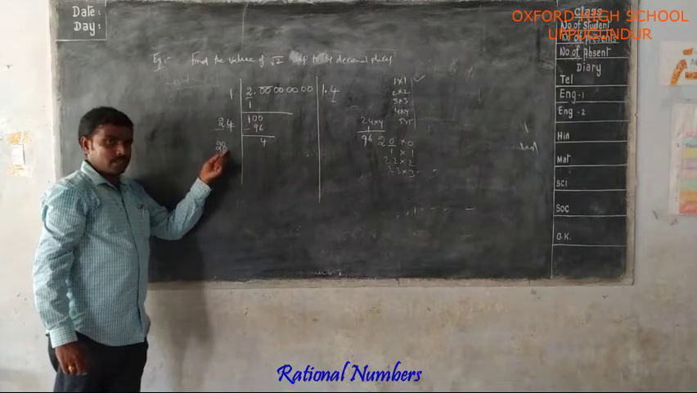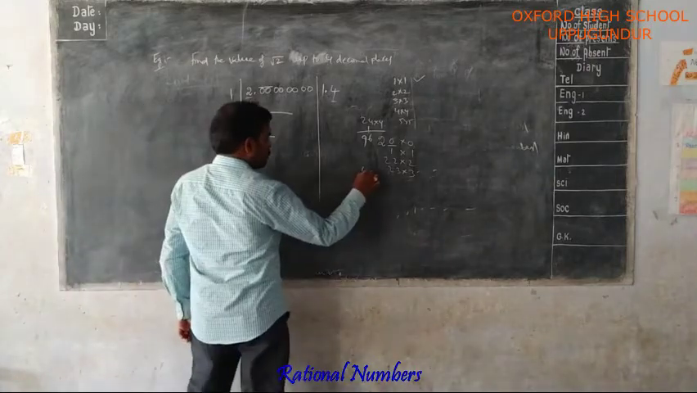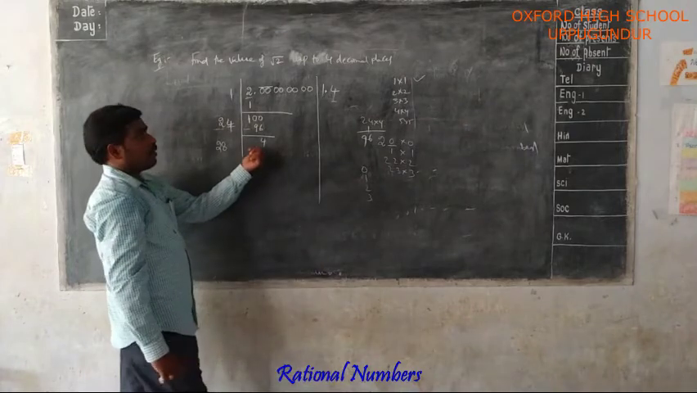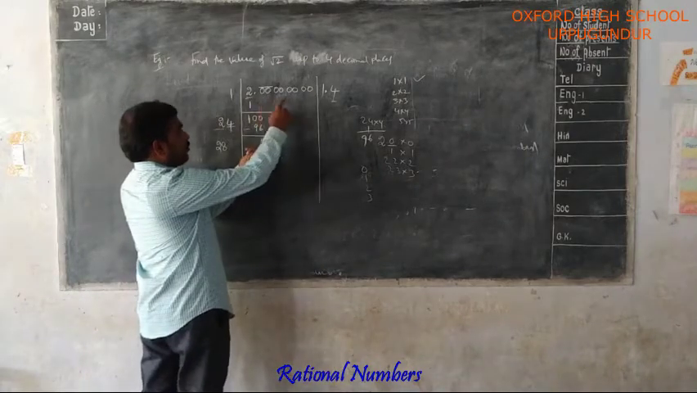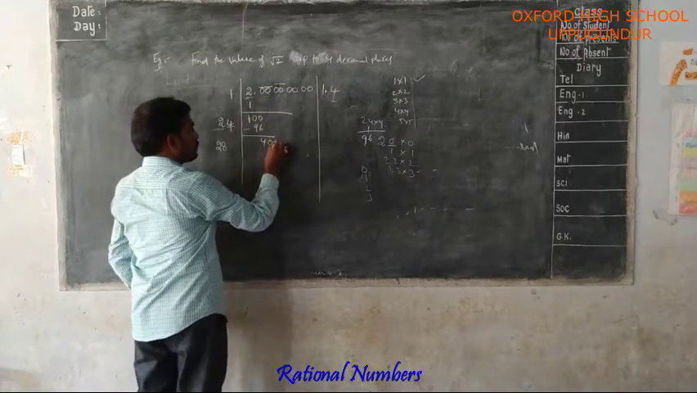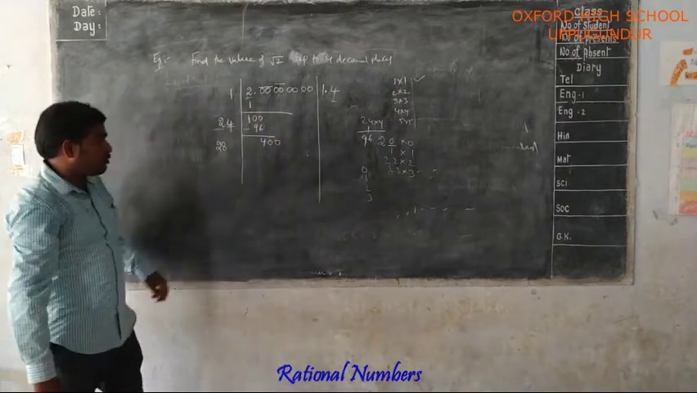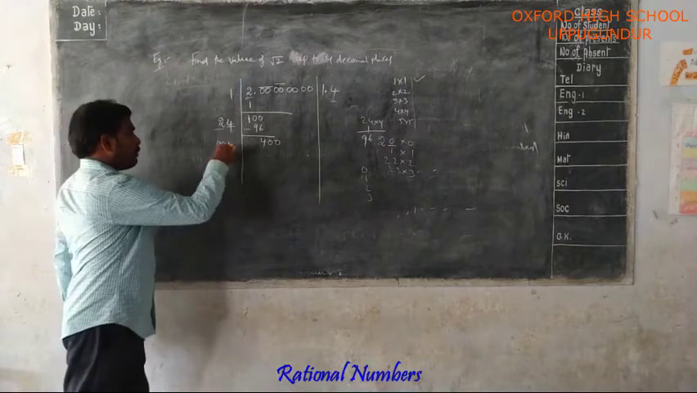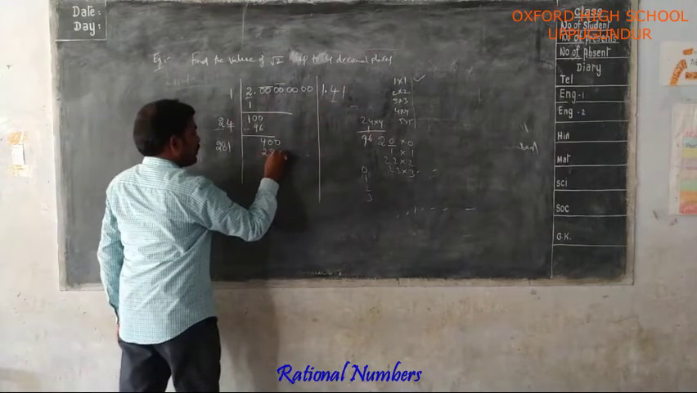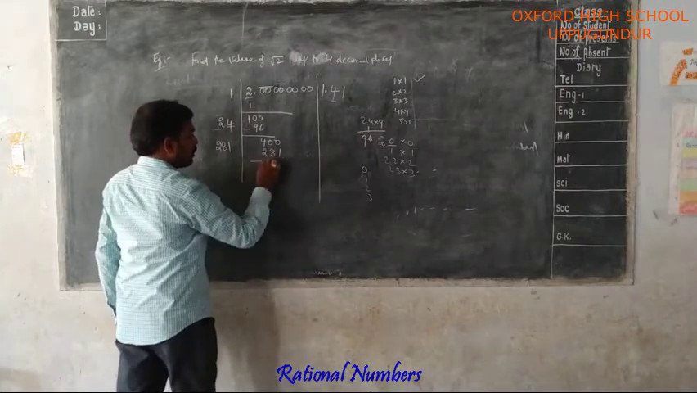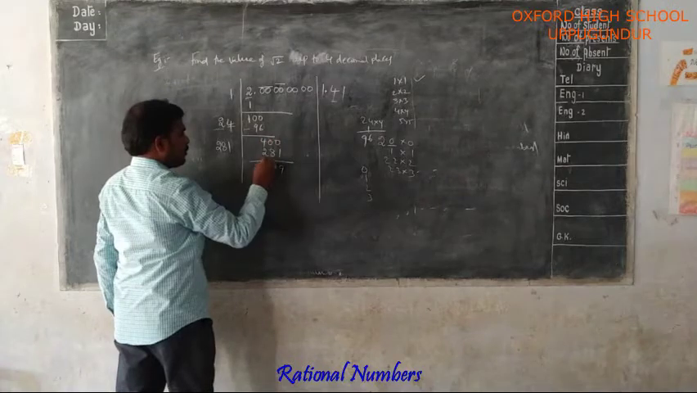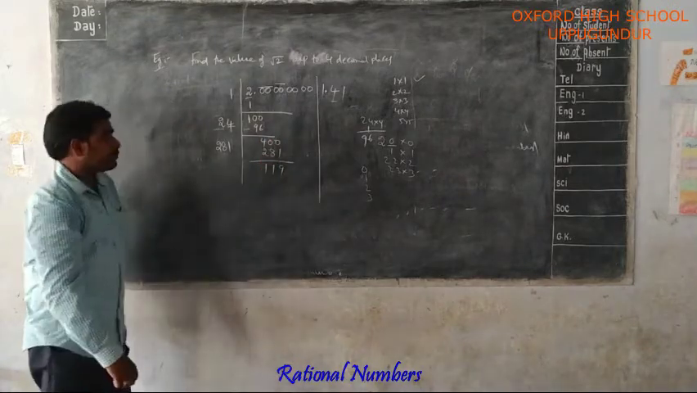Again for the ones place, you have to check with 0, 1, 2, 3 like this. Now here 4 does not go. Already you have taken the point here. You have to take the next period. The next period is 2 zeros. Now how many times does it go? 281 once. 281. 10 minus 1, 9. 9 minus 8, 1. 3 minus 2, 1.